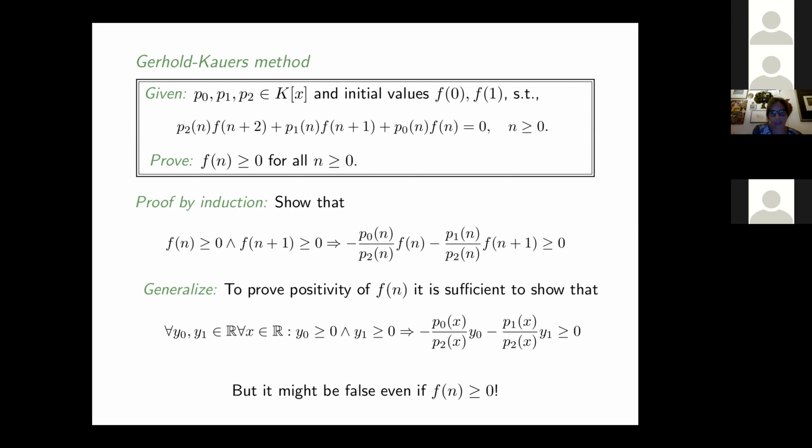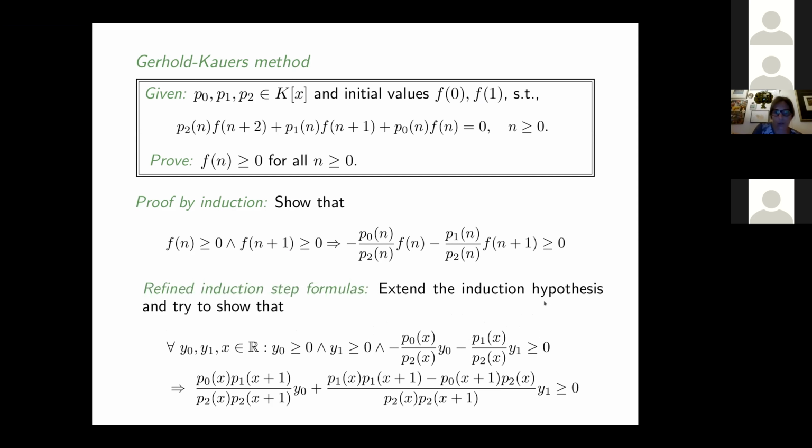And if this is not true, then what they try is to add this conclusion to the assumptions and shift the conclusion by 1. So they extend the induction hypothesis, and here this is essentially the formula for saying that f(n+3) is greater or equal to 0, expressed using the recurrence relation.